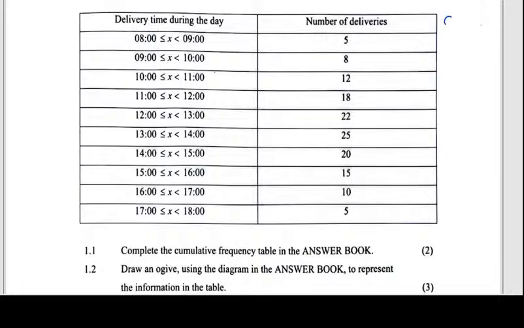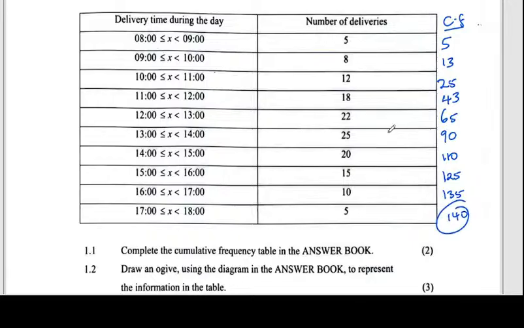So I'll just put the cumulative down here. The first cumulative will always be the first frequency. Then 8 plus 5 is 13. 13 and 12 is 25. 25 and that is 40. It's 43. 43 and 22, that is 65. 65 and that's going to be 90. That is 110, 125, 135, and then 140. That's my last cumulative.